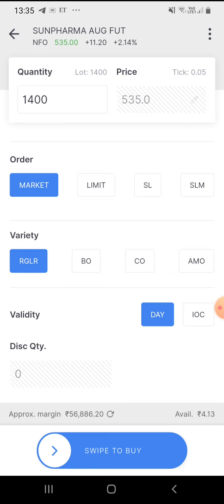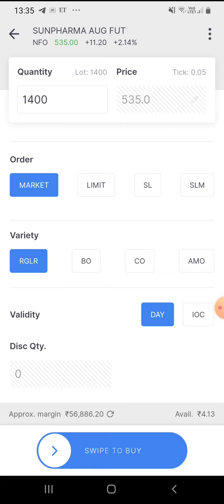Within that, we had a specified date, 6 months in the property case, right? Same like we have a specified date here also. The specified date is the monthly contract expiry date. For every month we are taking this. Just see Sun Pharma August future. We have taken August future, right? By the end of August, every month the last Thursday is the expiry of that contract.